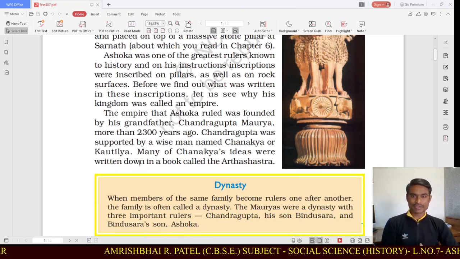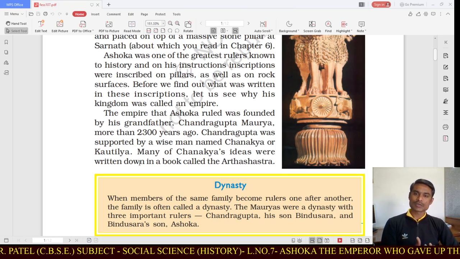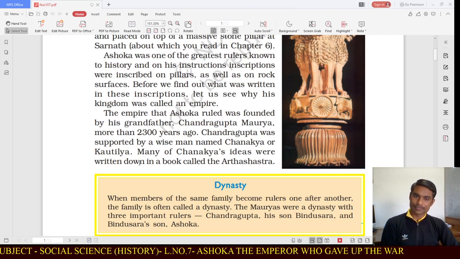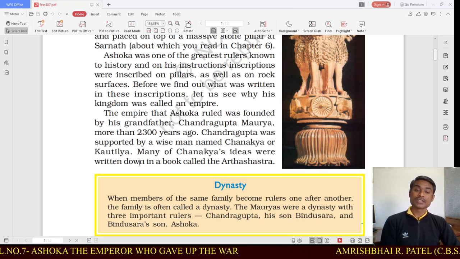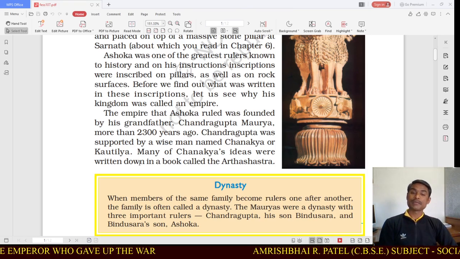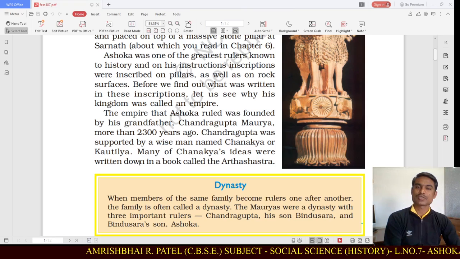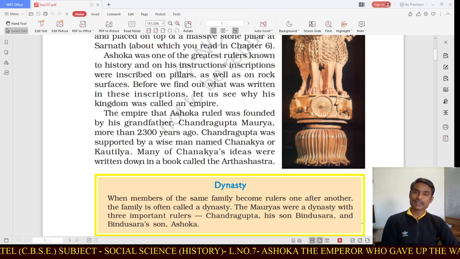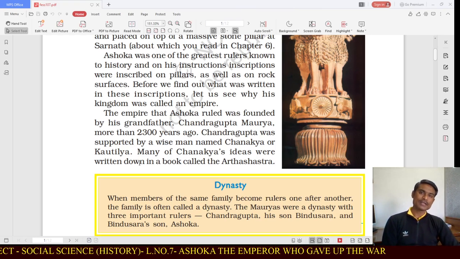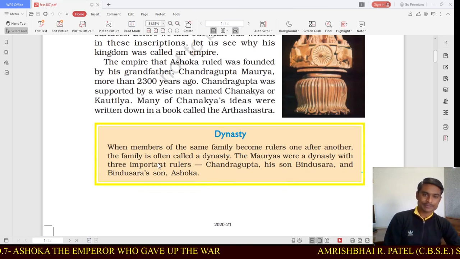So kindly pay attention everybody, look into your book. The empire that Ashoka ruled was founded by his grandfather Chandragupta Maurya more than 2300 years ago. Chandragupta Maurya was supported by a wise man whose name was Chanakya, also Kautilya. Many of Chanakya's ideas were written down in a book known as Arthashastra. So keep this information in your mind.